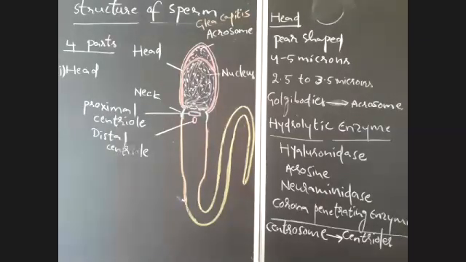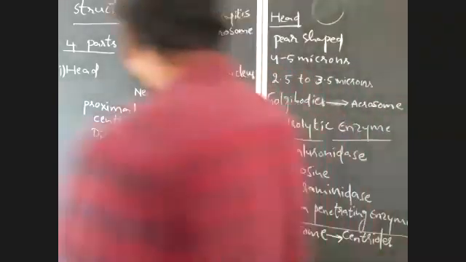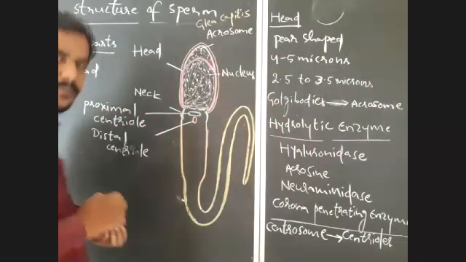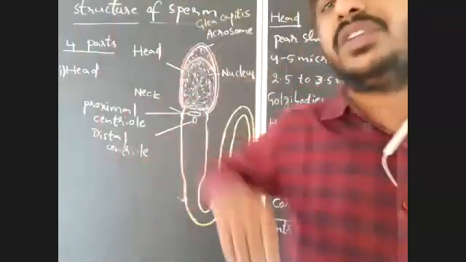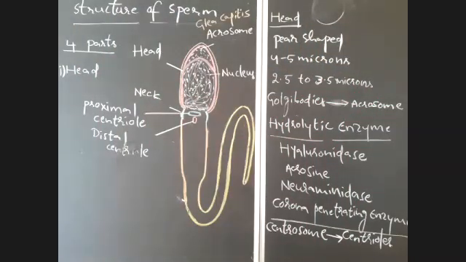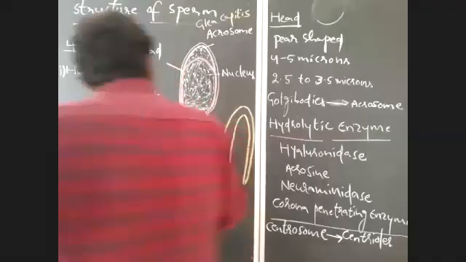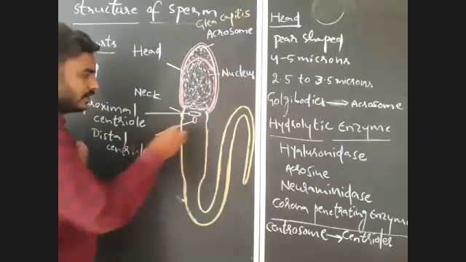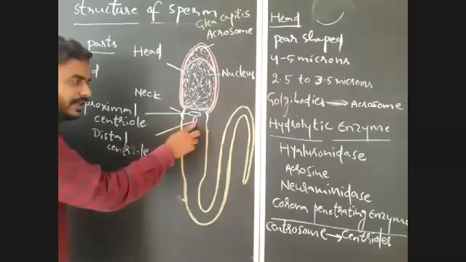That you have to remember. Very, very important one. What about the distal centriole here? This distal centriole acts as a basal granule or basal body for the formation of the axial filament. For the formation of the axial filament, it plays an important role. That also you have to remember. The axial filament. See here, it is a proximal centriole.